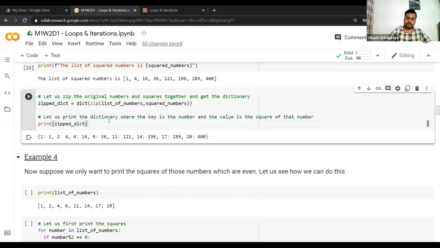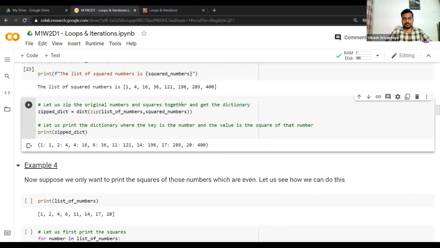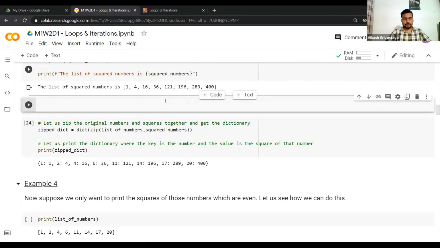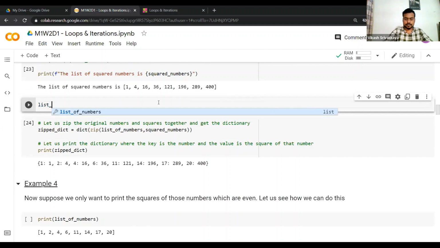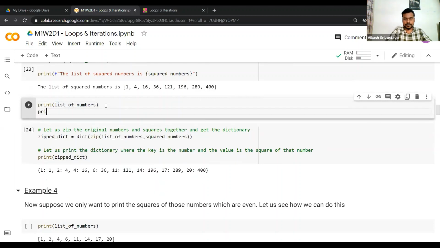Let's see what it prints. Let me also print the list of numbers here, so you'll be able to understand what's going on. I'll print the list of numbers, and I'll print the squared numbers too.